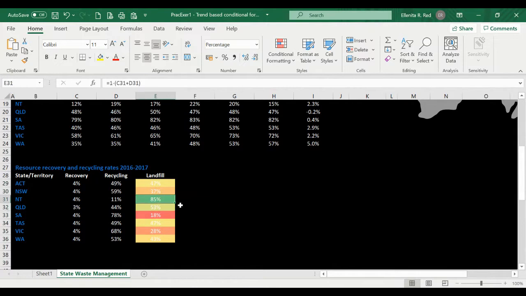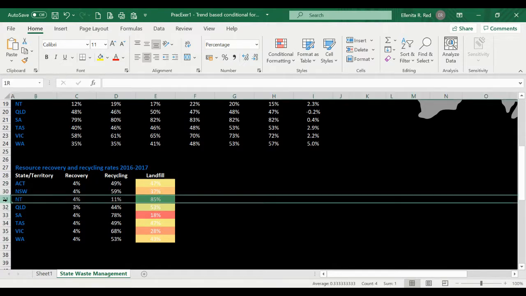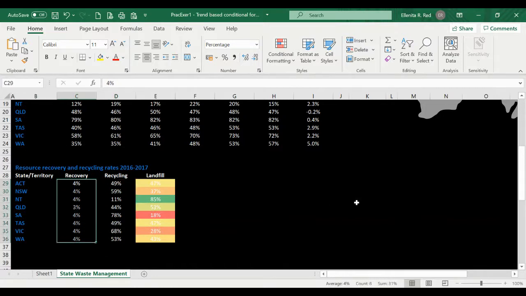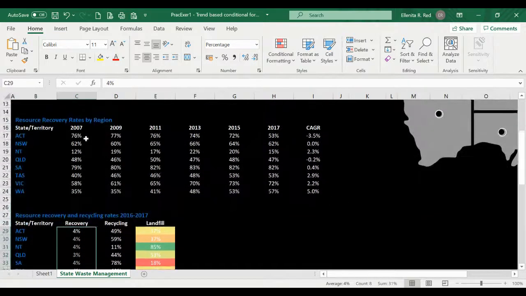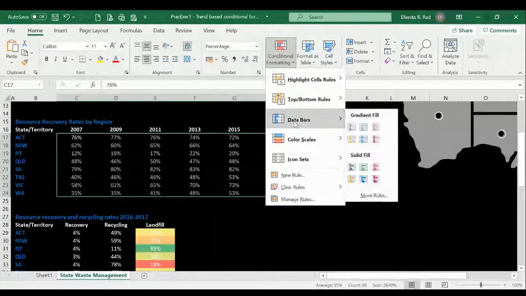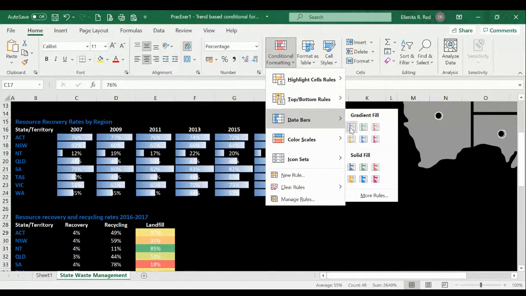We can now see that we have empty is the highest percentage. So meaning if we would talk about landfill, this area is producing about 85% of that. Okay, so you may also do the same with recycling and recovery. But this time let us apply it to a range of cells. So from 2007 to 2017, let us do the same conditional formatting, but this time let's have data bars. I'll be just selecting the blue data bar,